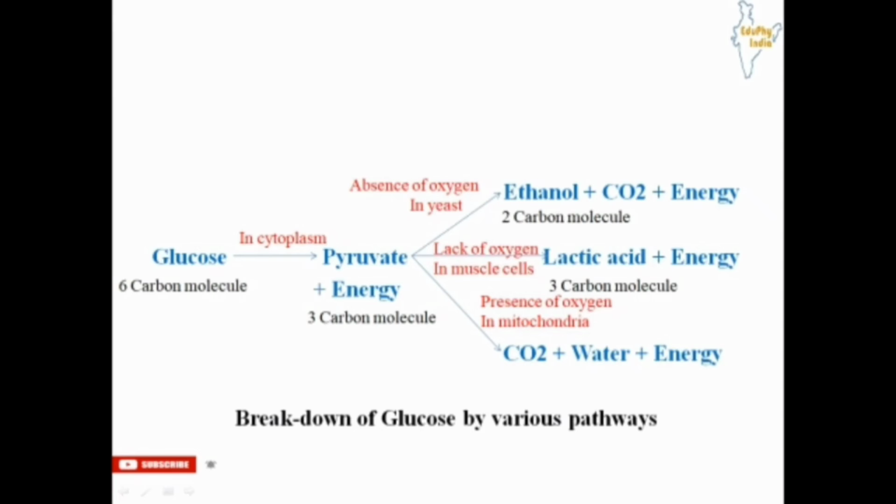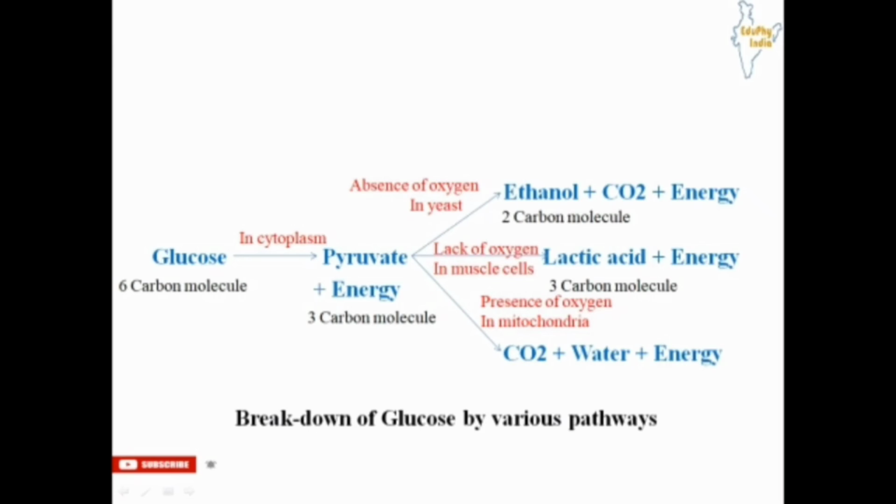This is the first step of respiration, which is similar in all organisms. Now we have seen that the second step will be different depending on the environmental conditions and the organism. The first is formation of ethanol, carbon dioxide and energy from pyruvate in the absence of oxygen, and it occurs in yeast.